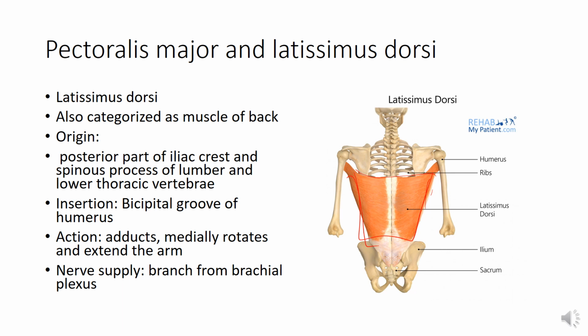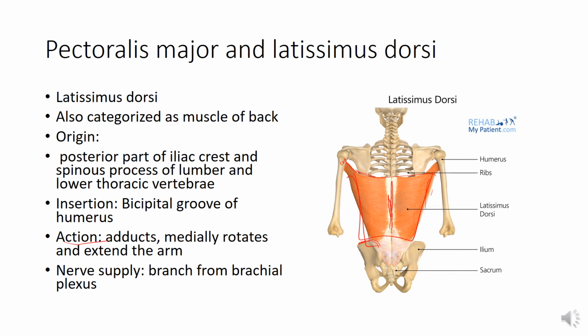It takes origin from the posterior part of the iliac crest. Here you can see iliac crest. This is the part of the hip bone. Posterior part of the iliac crest, and the spinous process of lumbar and lower thoracic vertebrae. Insertion is into the bicipital groove of the humerus.